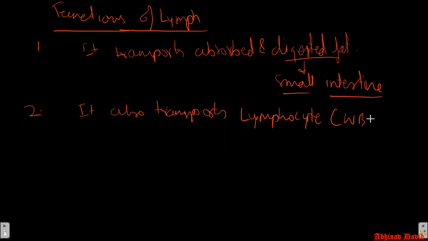That is a type of white blood cell. This lymphocyte is a type of white blood cell, and it provides immunity to the body, as we know. So the lymphocyte is also transported by the lymph. Now this is not given in the NCERT, so I will make a star here, but this is also a function of the lymph, so you can note it down.